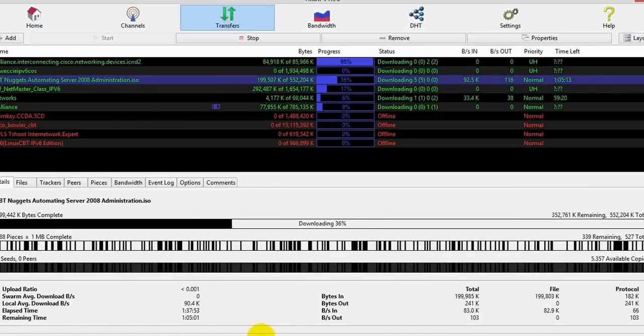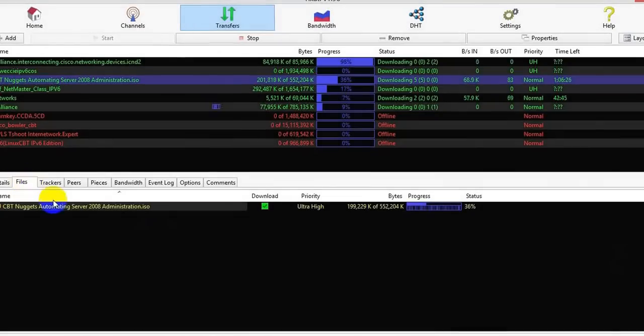DHT online, 468 nodes are connected to my system through TCP and UDP, normally encrypted connections. 351565 kilobytes is remaining, total this one. Available copies, and the average download speed is this one now, and the file is this one.